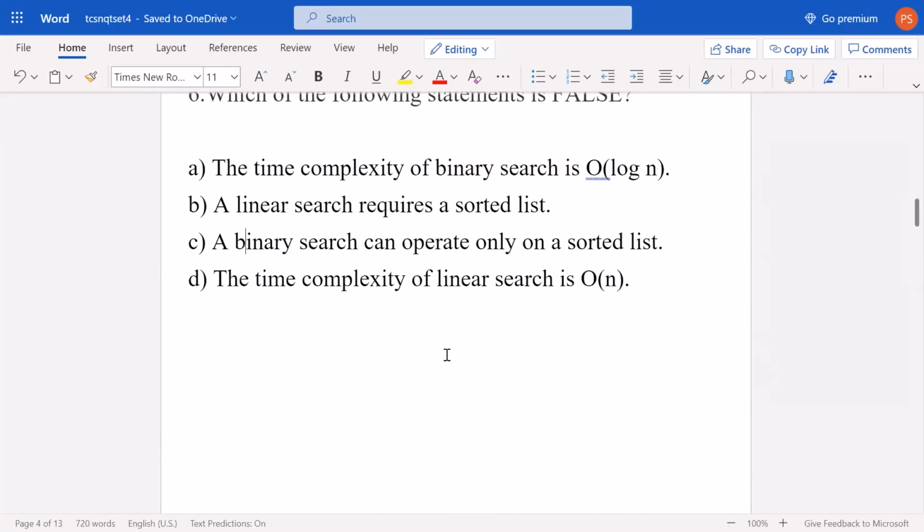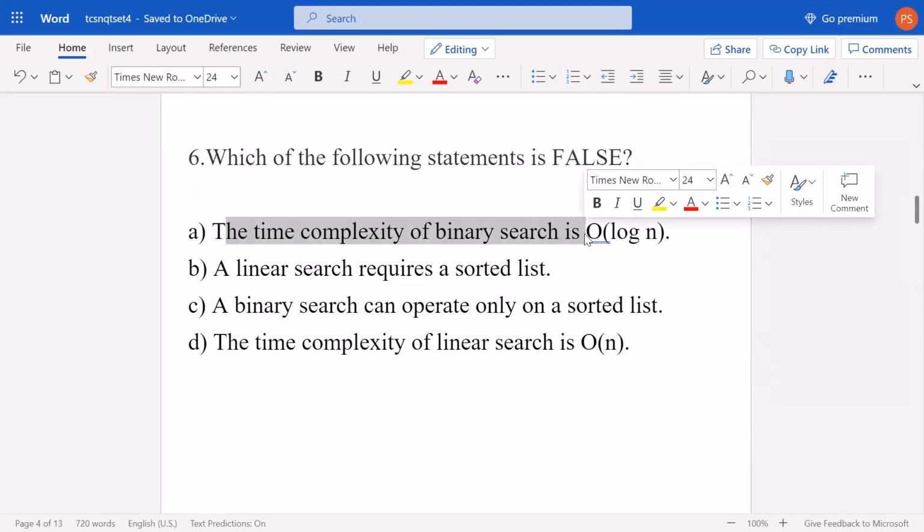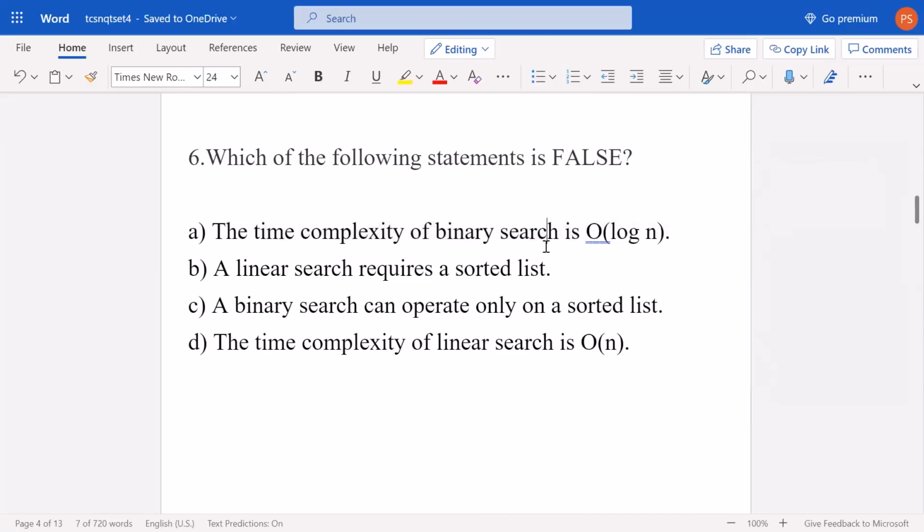Now, which of the following statements is false? Time complexity of binary search is O of log n. Yeah, this is completely fine. This is true. A binary search can operate only on a sorted list. This is also true. The list should be sorted when we are doing binary search.